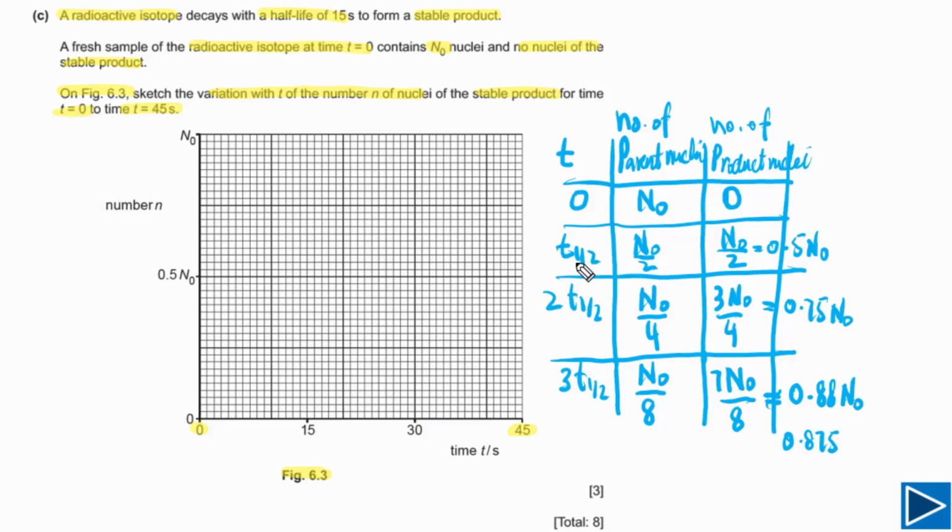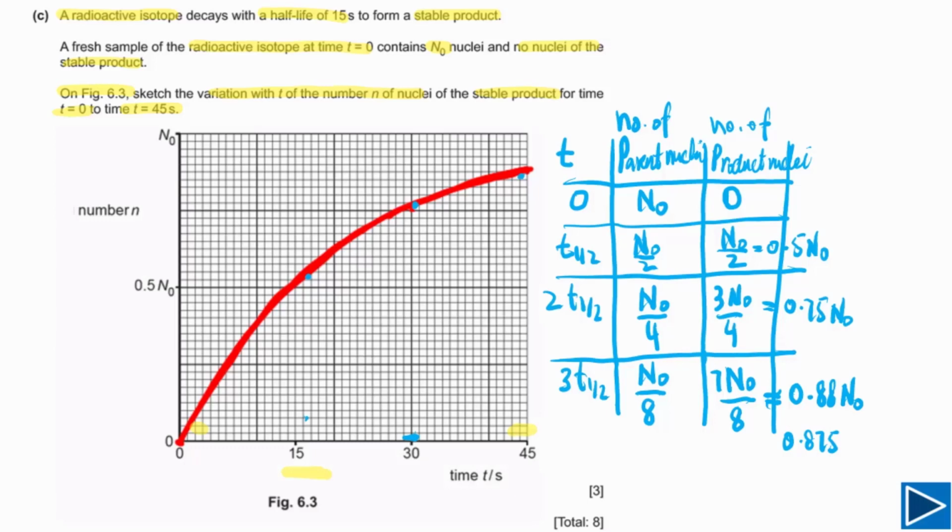It tells us after 1 half life, means after 15 seconds, this becomes half, so this will be here. And after 2 half lives, this is 0.75, so this will be here. And after 3 half lives, this will be 0.88, so that will be around here, and then we just simply need to sketch. Let me show you how you can sketch the graph.